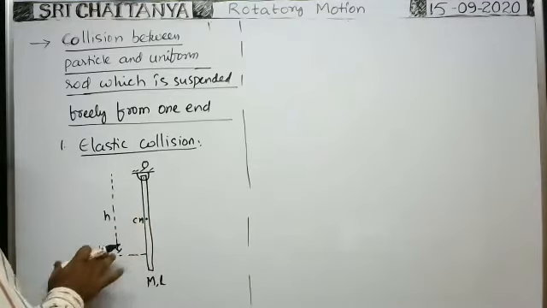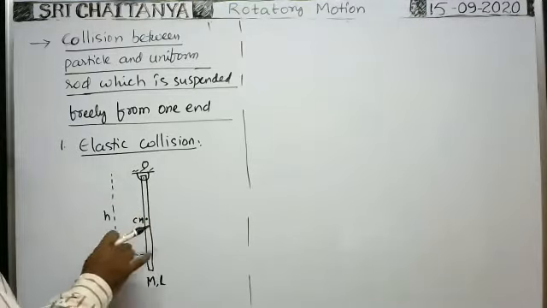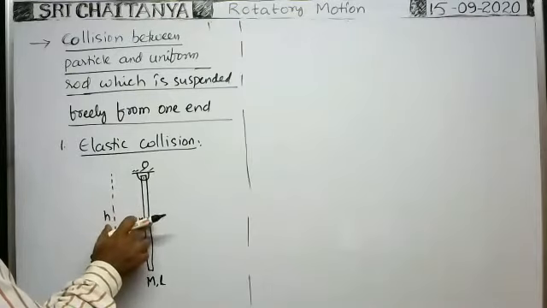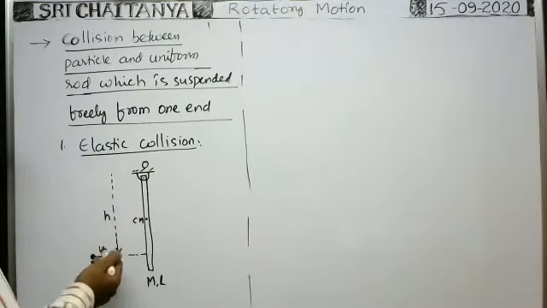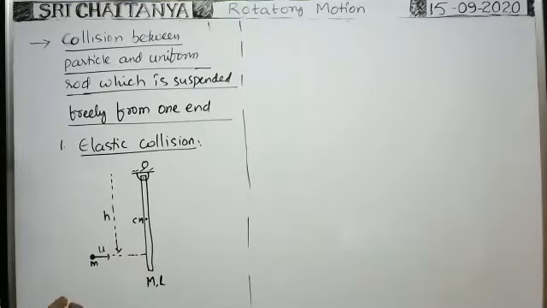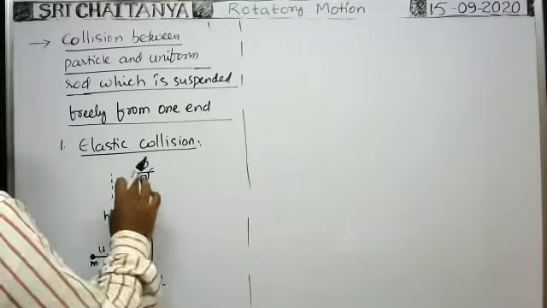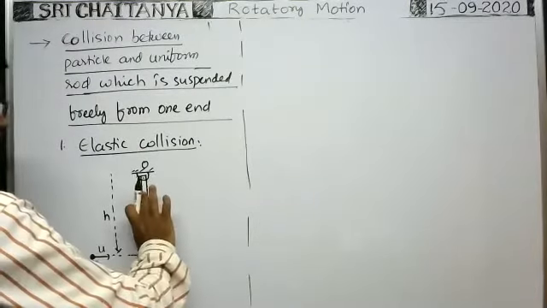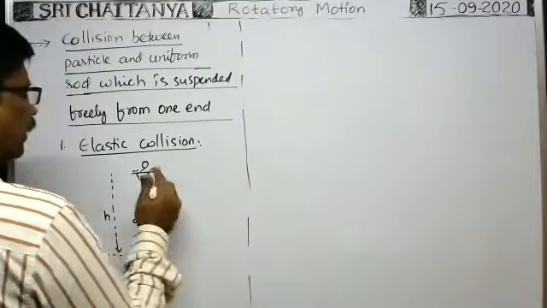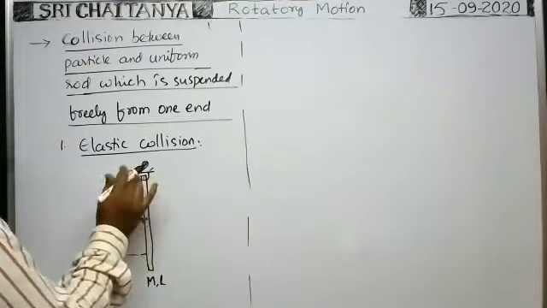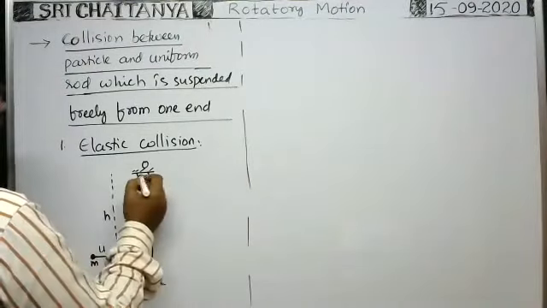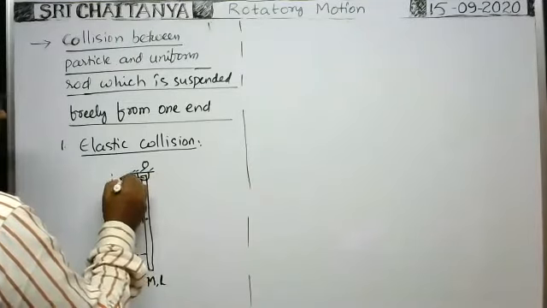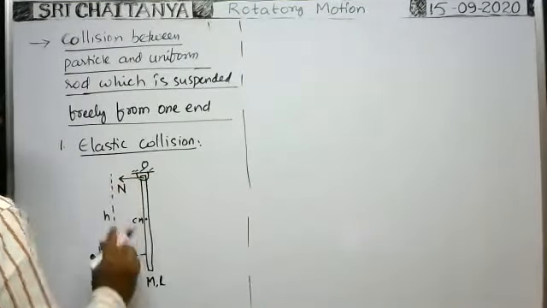Now, whenever the particle makes collision here, the particle exerts some impulsive force on the rod. Due to that, the momentum of the particle changes and the momentum of the rod also changes. At the same time, the rod tries to move in the forward direction, but immediately the hinge prevents the motion of the entire rod in the forward direction. It exerts a reaction force on the rod in this direction. That is the normal reaction.